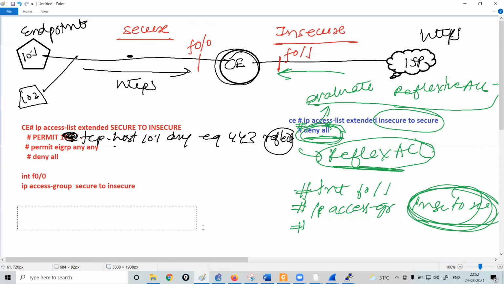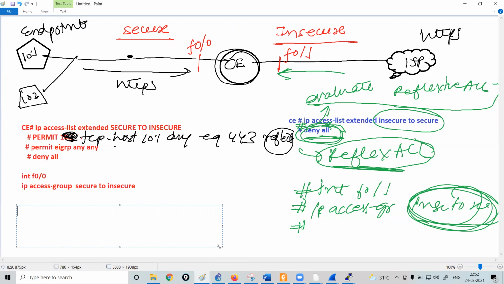Now see, when this user 10.1 sends a packet, what will be the source IP, guys? The source IP will be 10.1. What will be the destination IP? Let's suppose it's facebook.com or any website having the IP 65.1.1.1. What will be the source port number? The source port number will always be random, so I'm assuming the random port number is 1111. What will be the destination port number? It will be 443. I hope everybody is clear.